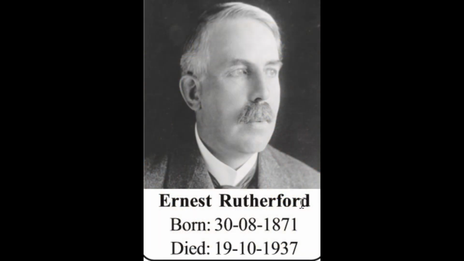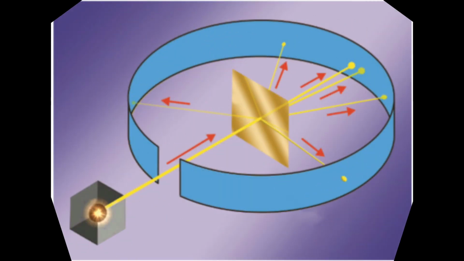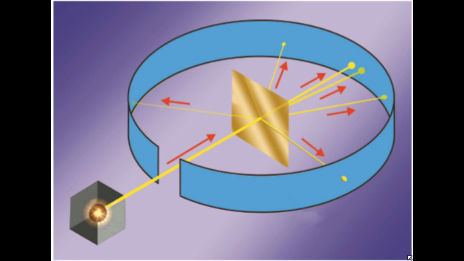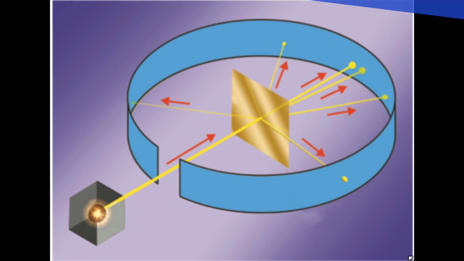Then the scientist Ernest Rutherford came with the planetary model of the atom. Through his gold foil experiment or alpha scattering experiment, Rutherford found all the positively charged particles of an atom are concentrated at the center, and it is called the nucleus of the atom. The negatively charged electrons are revolving around the nucleus in various shells or orbits.